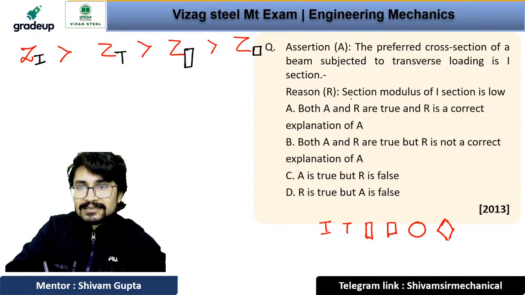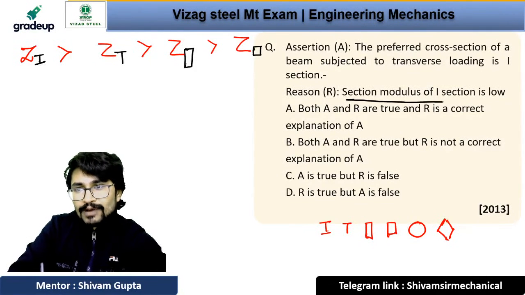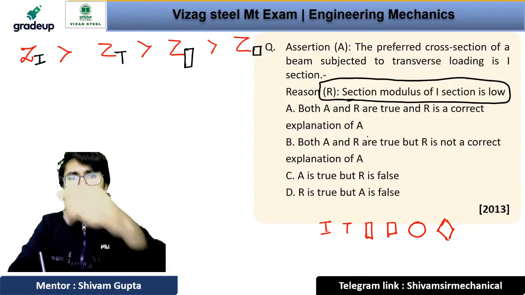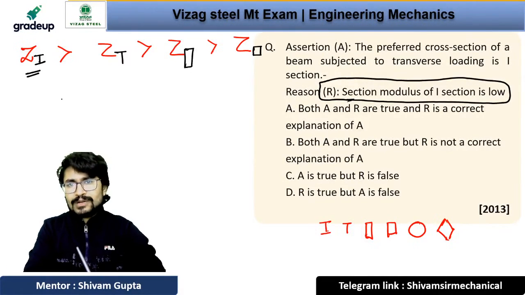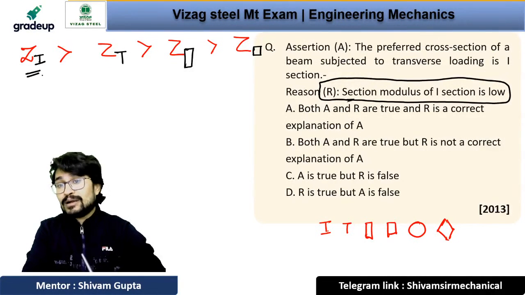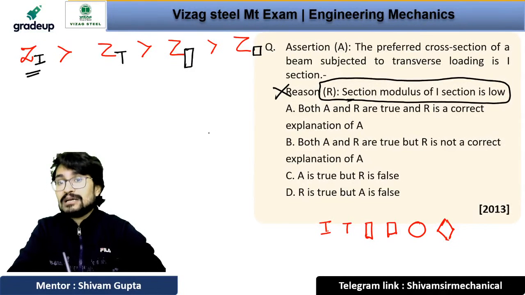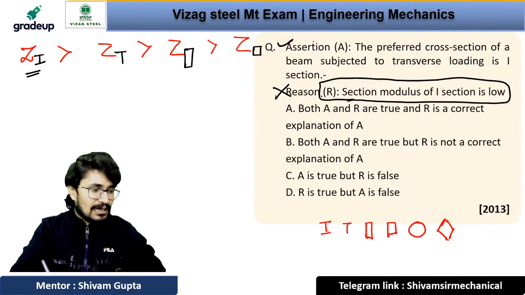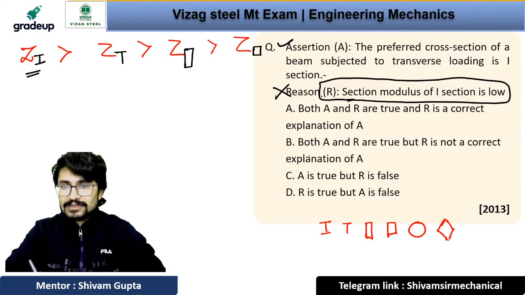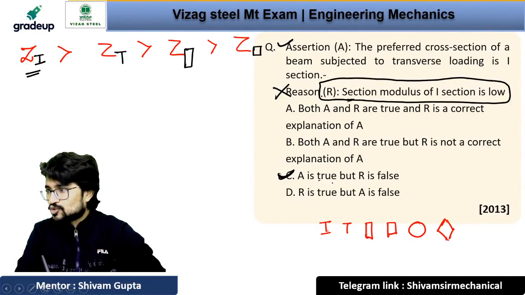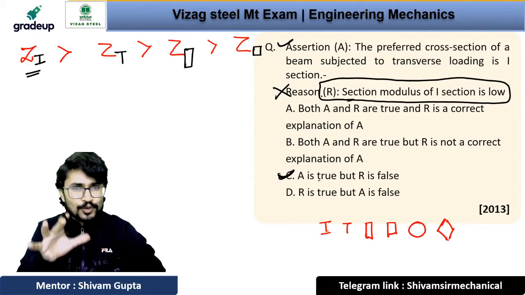So here it is written like section modulus of I section is low. And I don't think that section modulus of I section is low. It is the maximum among all, right? So reason will not be the correct answer. So if reason is false, then absolutely assertion A is correct. And for that, you will have option number C, that is A is true and R is false. So option C will be the correct answer. Did you get the concept?